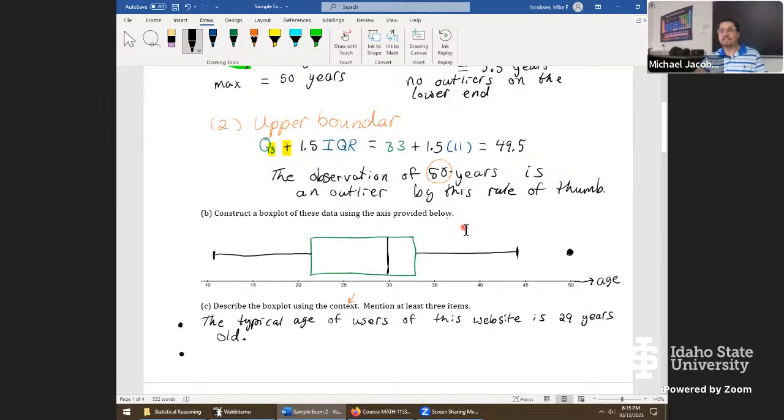Absolutely, good call on that one. If you see an outlier, it's always a very good mention. So let's just say here, the age of 50 years is an outlier. If you're in control of this website, you would know, well, some people do purchase music from my website around the age of 50, but it's really, really unusual. Any marketing that you would produce, if you're in control of that website, is probably going to target right around here, the more typical ages.